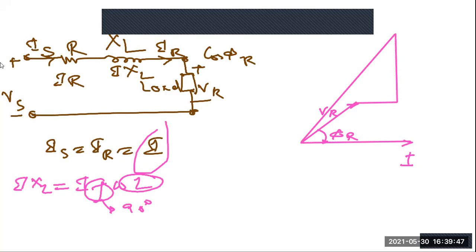And then finally, you are at this point. So I will draw now. This is your IR, so I into R. This is I into XL, and this is your VS, and the angle between VS and I is your phi S. Now it is clear, this phasor diagram.